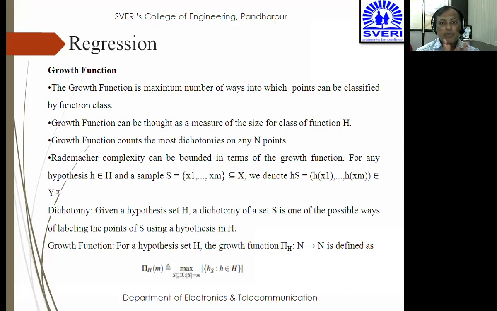That means I am trying to label those points and forming a set which we will call the dichotomy of a set, which has the possible ways of labeling using hypothesis H. That is what the dichotomy is. So dichotomy can also be counted with the help of the growth function, that is on n number of points. That is what the growth function means. The next point is Rademacher complexity can be bound in terms of growth function. Now there is one complexity which comes into the growth function, so that can also be bounded by the growth function.